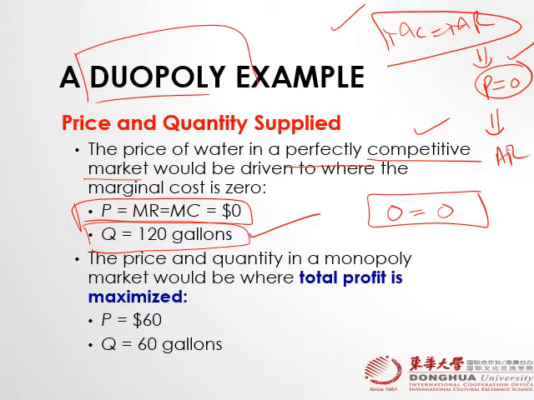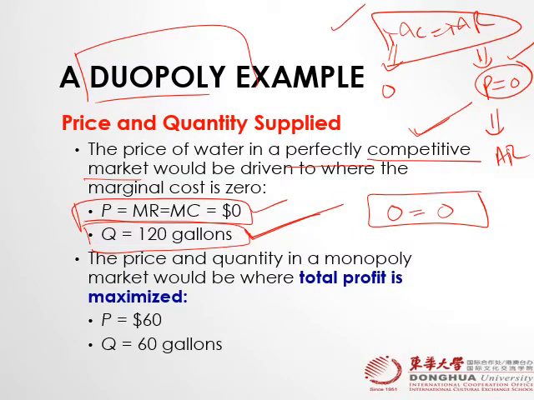Because we assume here that the marginal cost is 0. So marginal cost is equal to marginal revenue. That is the condition for profit maximizing for every kind of market, right? So in that case, the total market quantity that we should provide is 120 gallon, and price would be